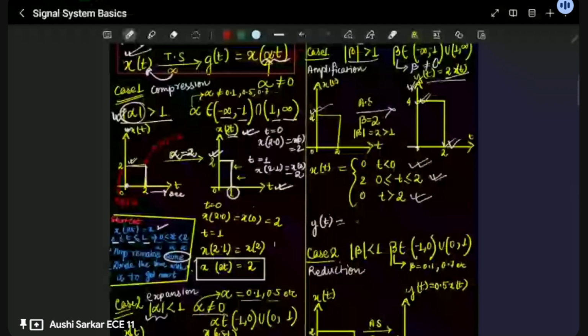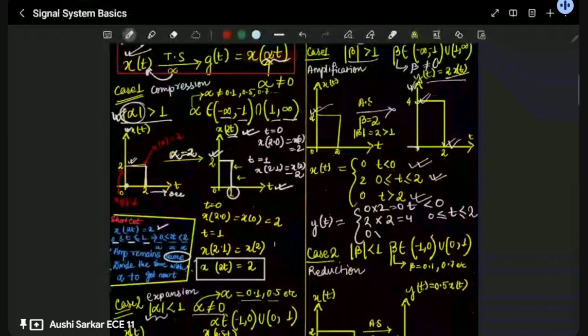So how will you do this? Simply multiply 0 into 2 for time interval t less than 0. Here you multiply 2 into 2, which gives you 4, and here it is 0. The time intervals are going to be the same. Don't change anything with time. You have to play with the amplitude, not the time. After this, you multiply 0 into 2, which is again going to be 0 when t is more than 2.